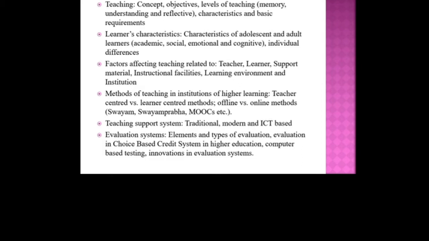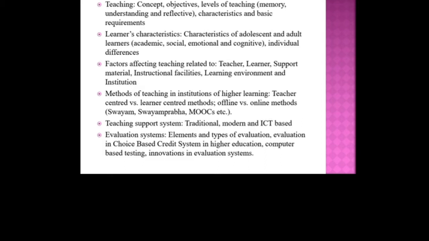And next is method of teaching in institutions of higher education, that is teacher centered versus learner centered methods, offline versus online methods. The online methods are Swayamprabha, MOOCs. These are the updated syllabus in teaching aptitude. And teaching supporting systems in traditional way, modern and ICT, technology based teaching support systems we will discuss.